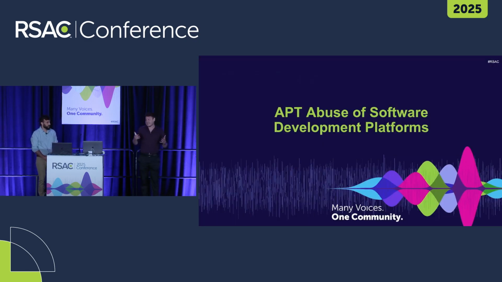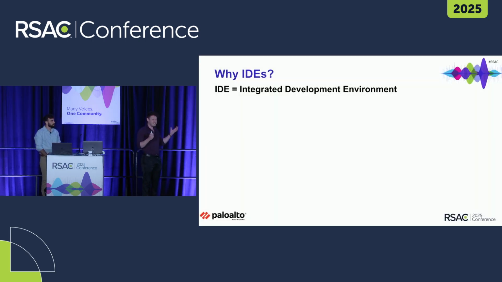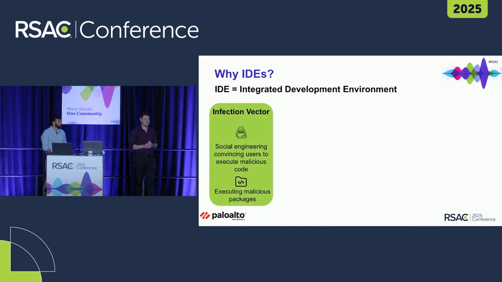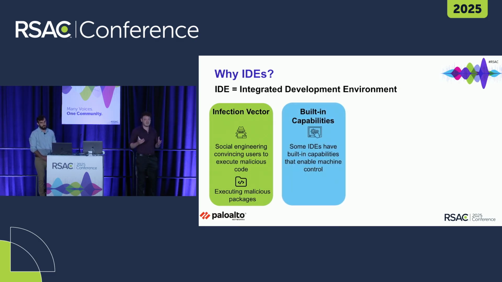But that whole incident got us thinking. In what other ways can threat actors abuse software development platforms to gain a hold of our systems? And even before that, why would threat actors even want to abuse IDEs? Well, I'm glad you asked, because there are multiple reasons. First, IDEs can function as a great infection vector. Threat actors can use social engineering to convince users to execute malicious code, or to trick users to download and install malicious packages.